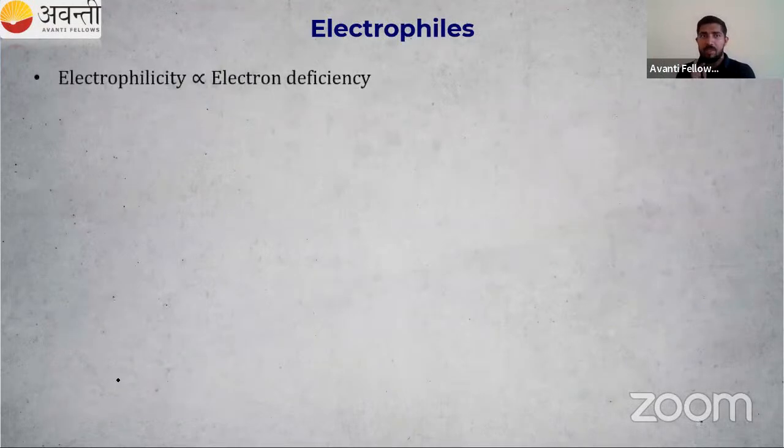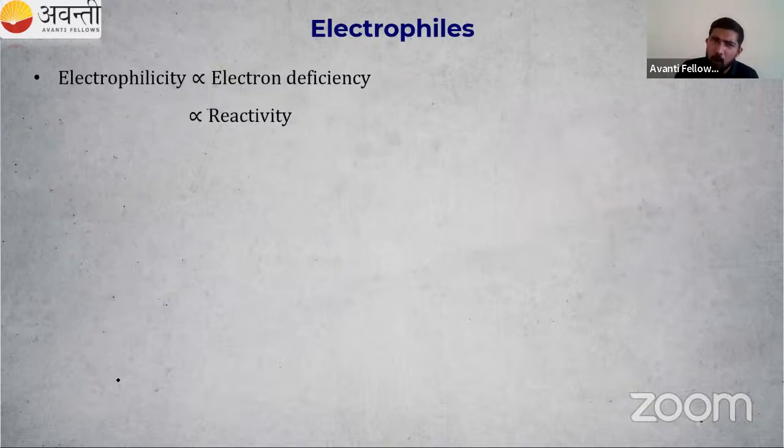Then second, electrophilicity. Electrophilicity means the power of this electrophile. If it is electron deficient, that means very poor. It has a tendency to gain electrons, a tendency to get money from other people. So electron deficiency means electrophilicity is high. That means it is highly reactive in nature. So if reactivity is high, what about stability?